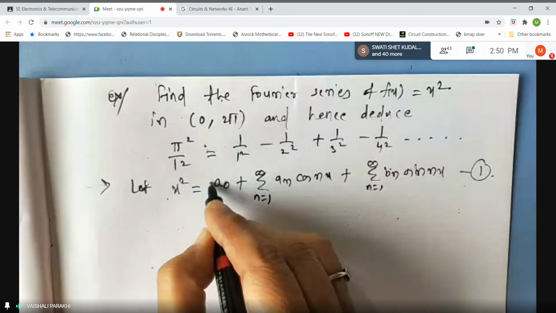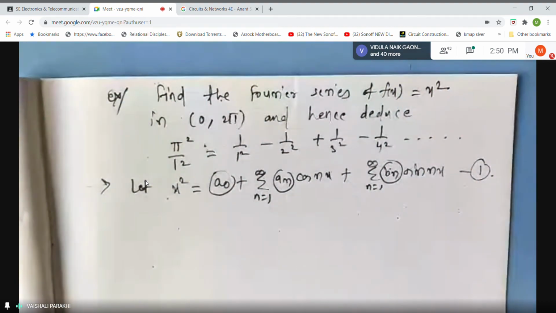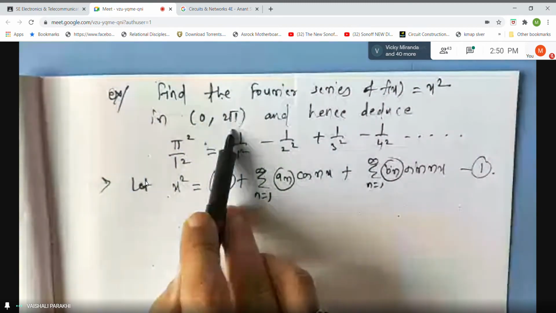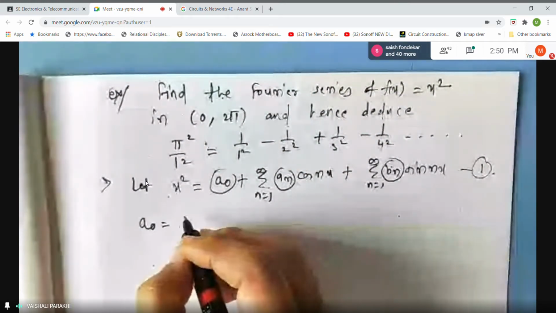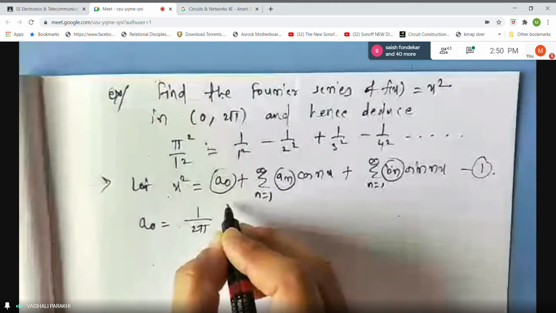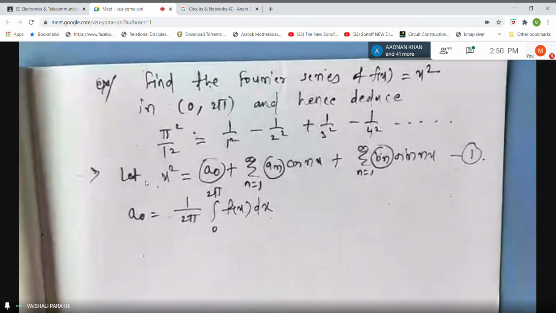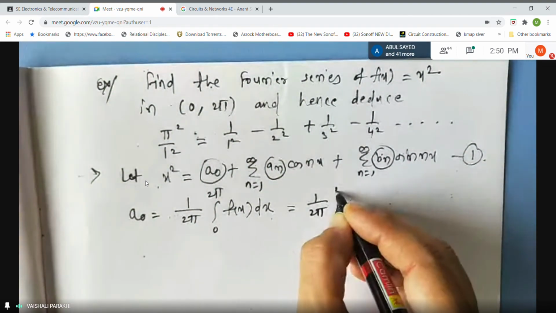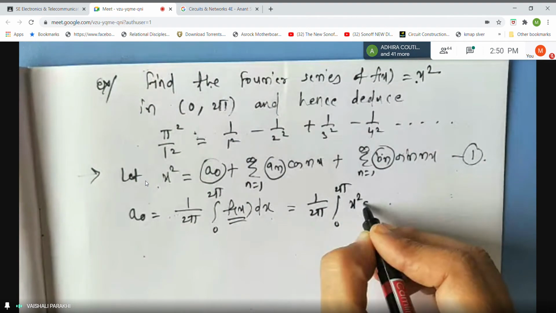Provided you find out values of these Fourier coefficients, right? How to find these Fourier coefficients? You have ready-made formulas for these three. Which interval? 0 to 2 pi. So first set of formulas you have to use. Okay. So now let us find a naught first. Write the formula 1 by 2 pi integral from 0 to 2 pi f of x dx. So just I wrote the formula for a naught, students, and then I will be substituting this. So 1 by 2 pi 0 to 2 pi. What is f of x here, students? The given function is x squared. So replace f of x by x square.